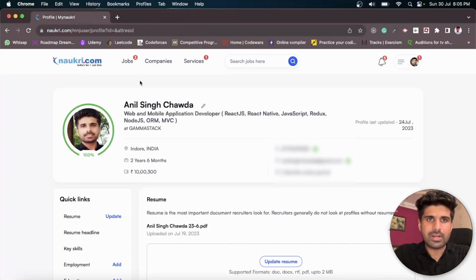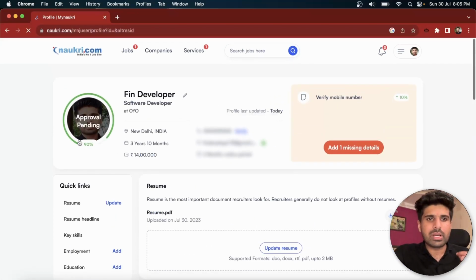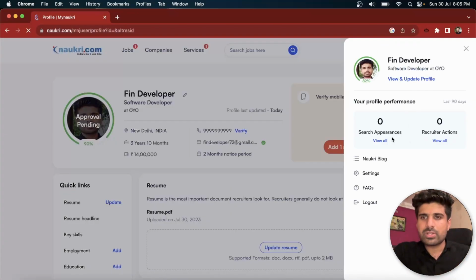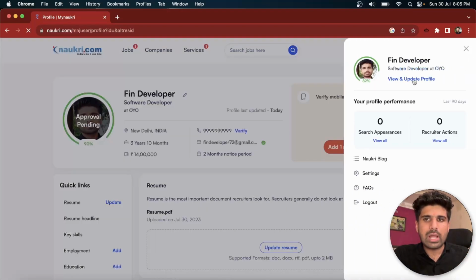Like this profile, I'm having 100%. And in that way your profile would become 100%, and after some days your search appearances would start increasing. Some recruiters would start doing some particular action on your profile. So it would not happen immediately, but let's suppose it would take 1 or 2 weeks or even months in order to get proper search appearances and recruiter actions. And there are certain tips which are really going to help you with that.